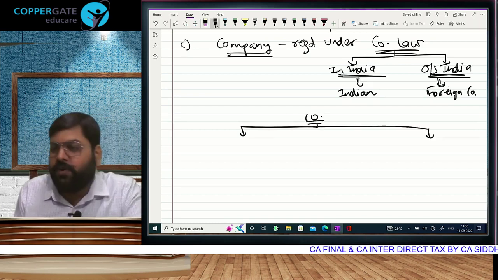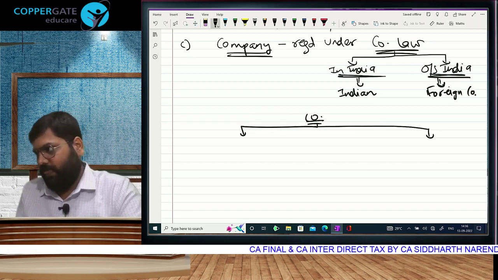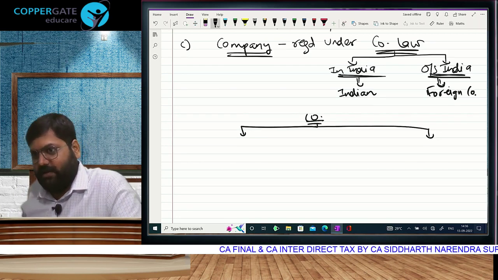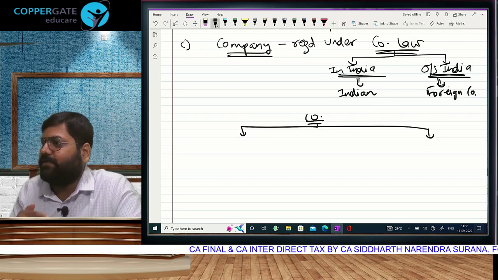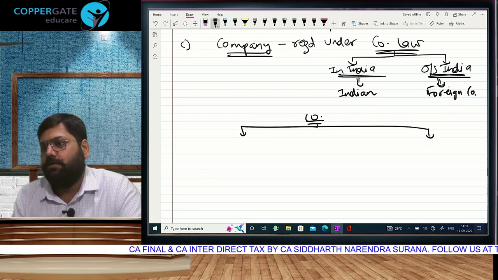Companies are divided into Indian company and foreign company. That depends on the place of registration. If the company is incorporated in India under the Indian company law, then we call it an Indian company. If it is registered in a foreign country under that country's company law, then we call it a foreign company.